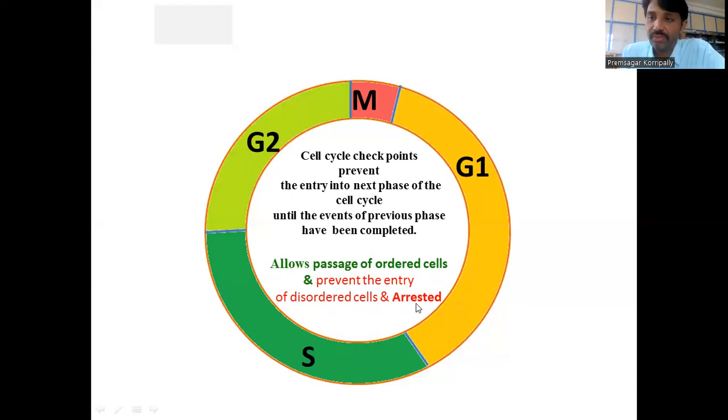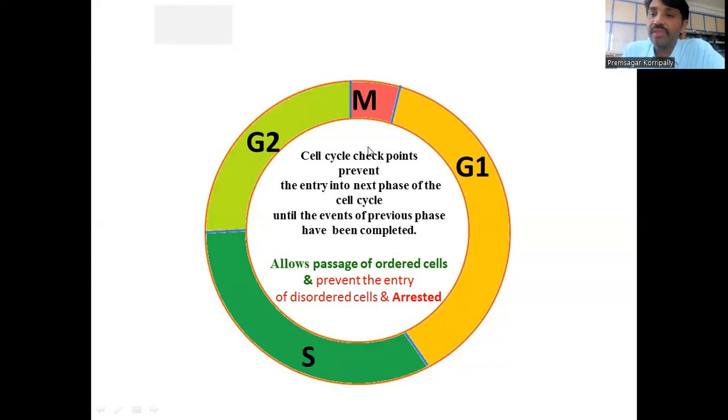Whichever cell has completed its activities corresponding to the phase moves on. If they cannot complete it for various reasons, those cells are stopped and prevented from entering the next phase. These things are done by the cell cycle checkpoints.